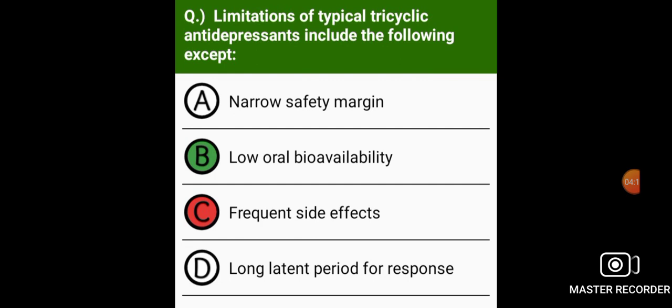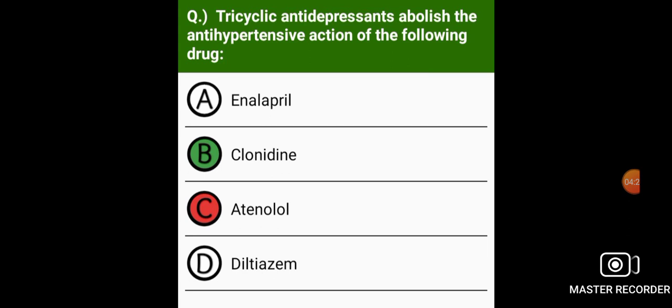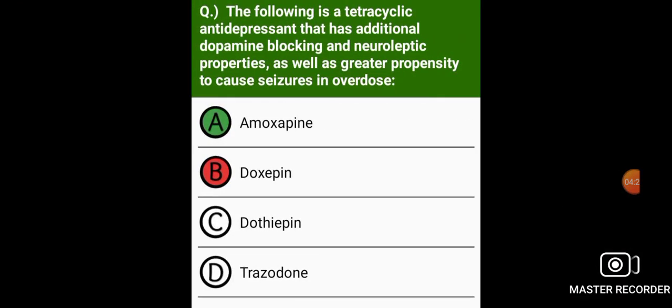Limitations of typical tricyclic antidepressants include the following except low oral bioavailability. Tricyclic antidepressants abolish the antihypertensive action of the following drug. Clonidine. The following is a tetracyclic antidepressant that has additional dopamine blocking and neuroleptic properties as well as greater propensity to cause seizures in overdose.